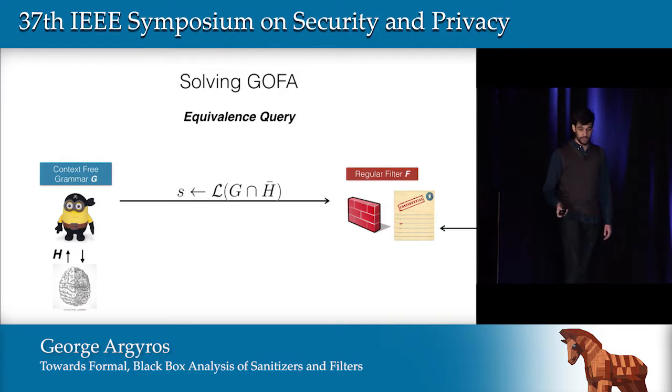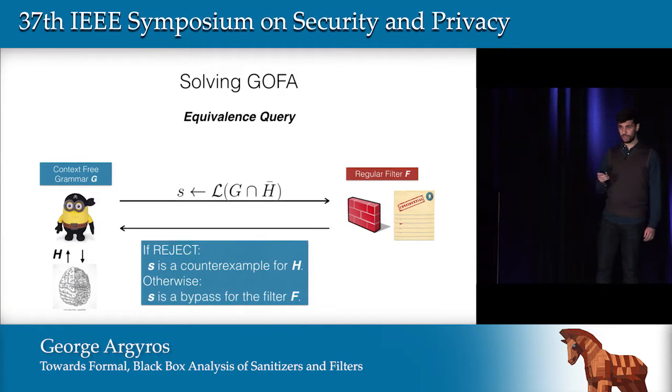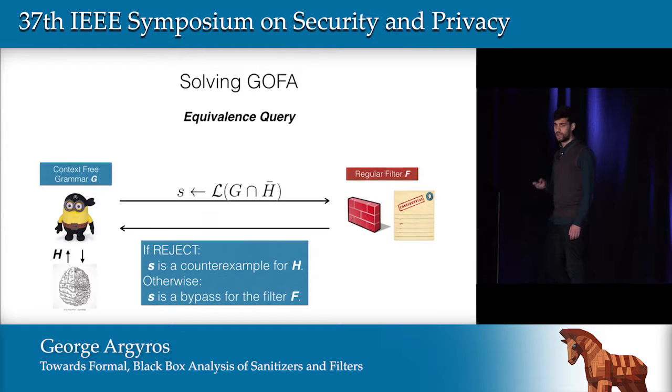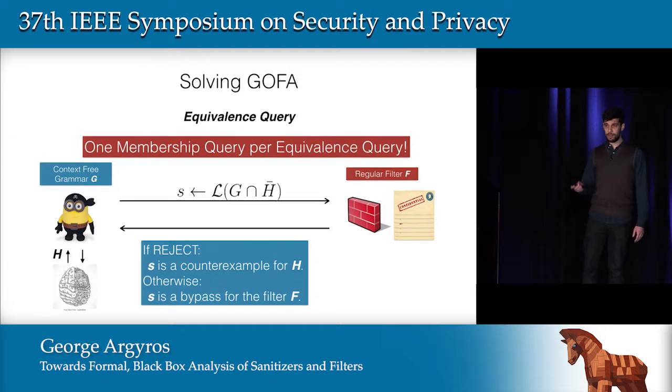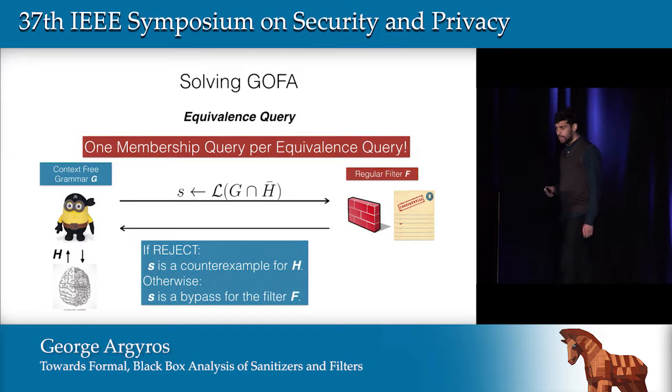If that attack is rejected, then notice that this is a counterexample for our hypothesis, because by design, this attack should bypass the filter, and thus it bypasses the model, and thus it should bypass the target filter. If the attack actually bypasses the target filter, then we basically won, because we solved the problem positively. So this allows us to actually implement equivalence oracles with a single membership query. And of course, it is not a complete solution, but soon I will talk about how efficient it is in